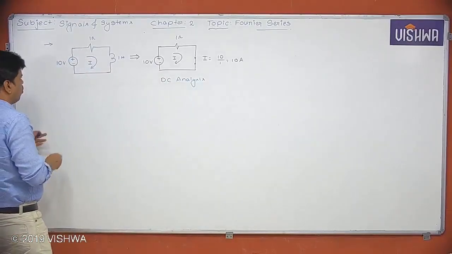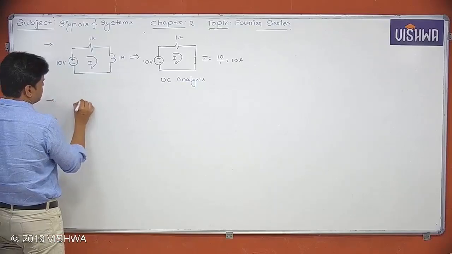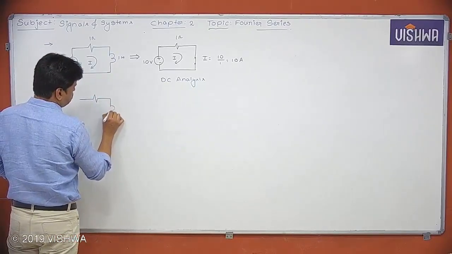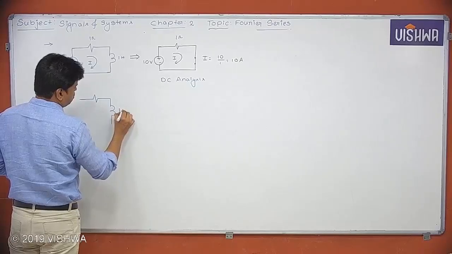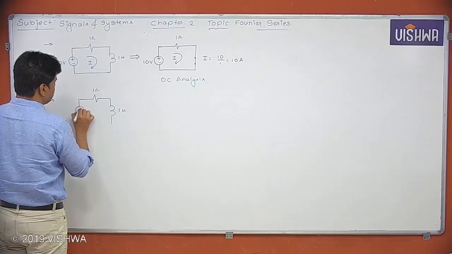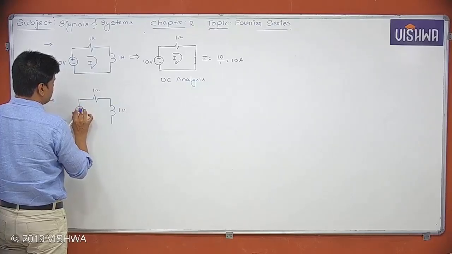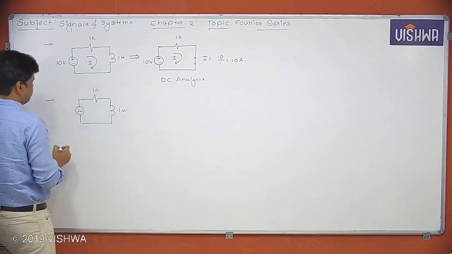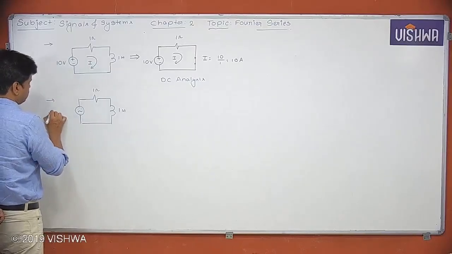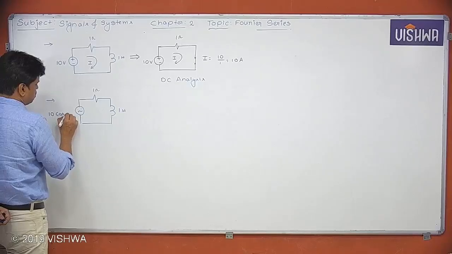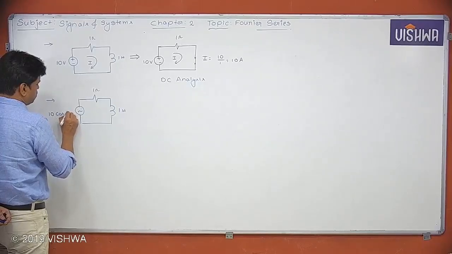Now, what if they have given the same network, 1 Henry, 1 ohm, but instead of a DC source they have given a sinusoidal voltage source, let's say 10 cos t.